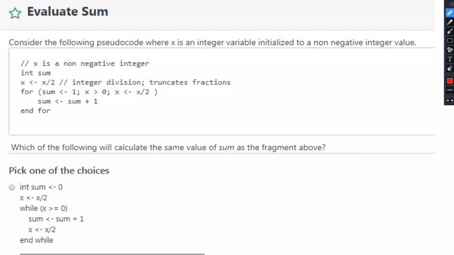If you look at the first option, in this option a while loop is taken and the condition for the loop is x is greater than or equal to 0, and they are just dividing x by half. Now we know if x is greater than or equal to 0, this loop becomes an infinite loop because the x value will never go less than 0. After becoming 0, if we divide 0 by 2, it will become 0 again, and this will go into an infinite loop. So this is definitely not the right option.